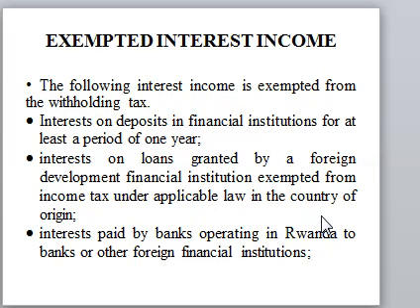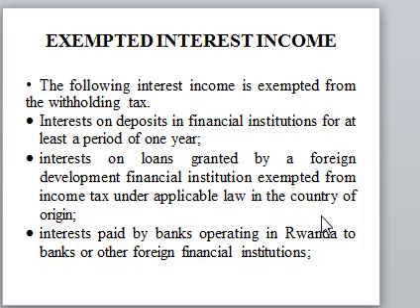So we also have some interest income that is exempted from withholding tax. So the interest income on deposit in financial institutions for at least a period of 1 year.